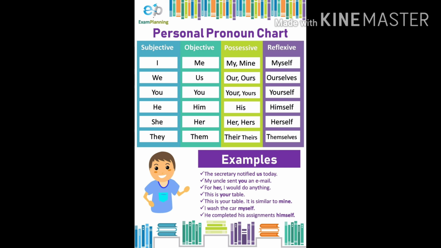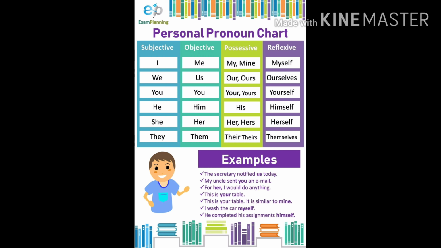When we convert this into possessive pronoun, it will become my, mine. For example, this is my car. Or this car is mine. When self is added to my, it will become a reflexive pronoun. For example, I did this work myself.